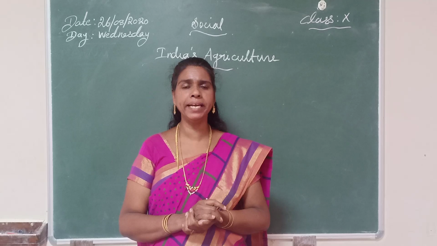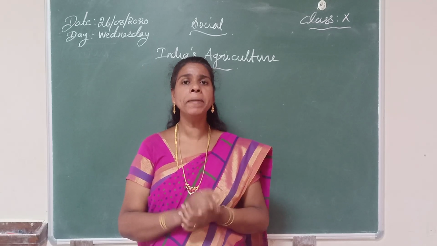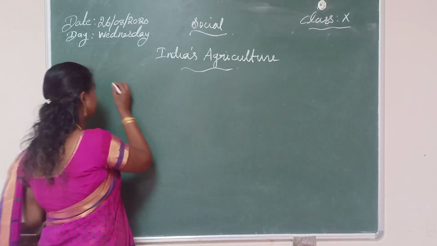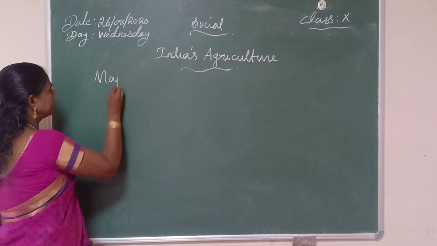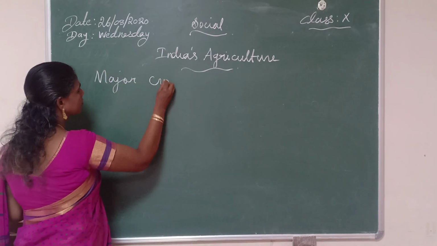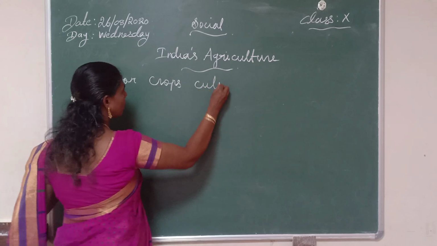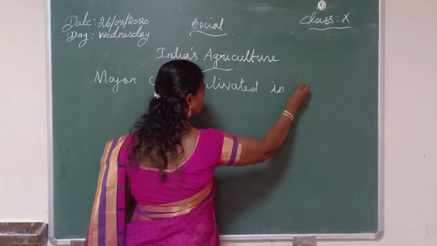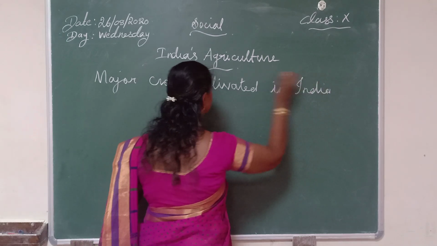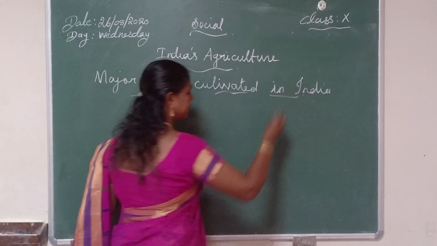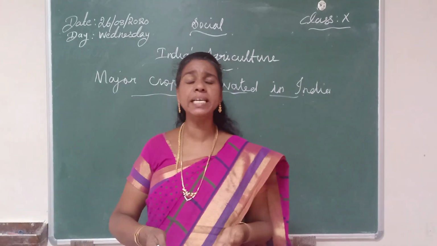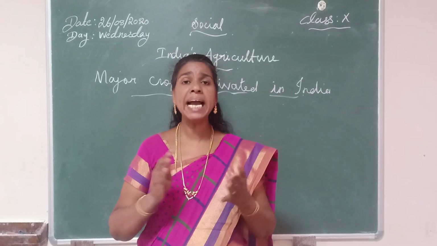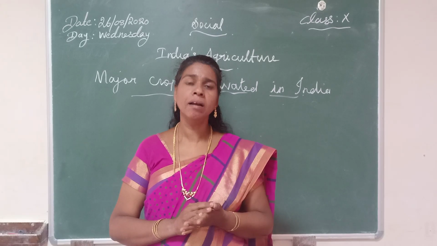Today I am going to explain one more topic about agriculture: major crops cultivated in India. The major crops cultivated in India are divided into 4 categories. They are food crops, cash crops, plantation crops and horticulture crops.